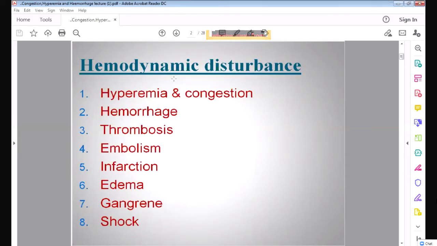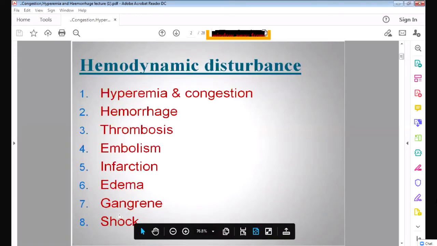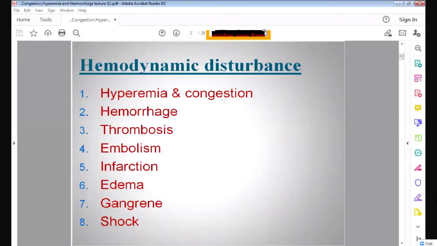So see, hemodynamic disturbances are disturbances happening in the blood. Today we are going to see 3 disturbances, that is hyperemia, congestion, and hemorrhage. Then thrombosis will be covered by Dr. Sauda. Embolism again I will cover. Then infarction also I will cover. Edema, gangrene, and shock. All these are the hemodynamic disturbances. So today we are going to see hyperemia, congestion, and hemorrhage.